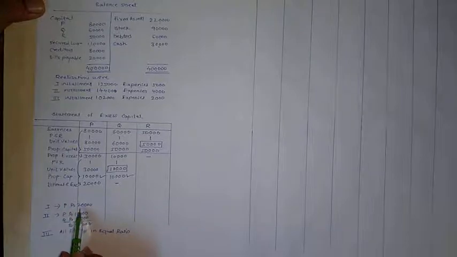So total amount due is 20,000, and third payment to all partners in equal ratio. So conclusion of this statement of excess capital is, first pay to P rupees 20,000, then pay to P and Q 10,000 each, total rupees 20,000. Third payment to all partners in equal ratio.